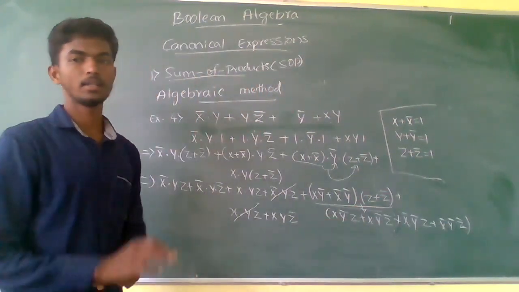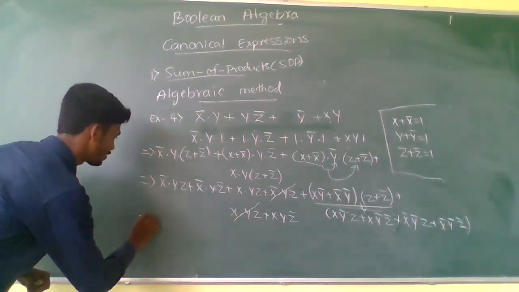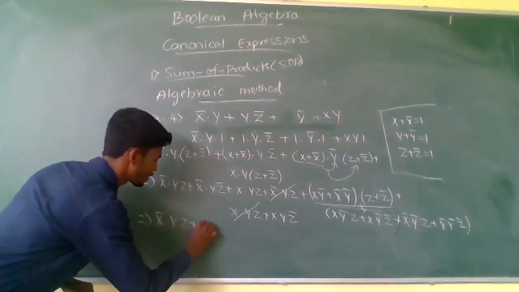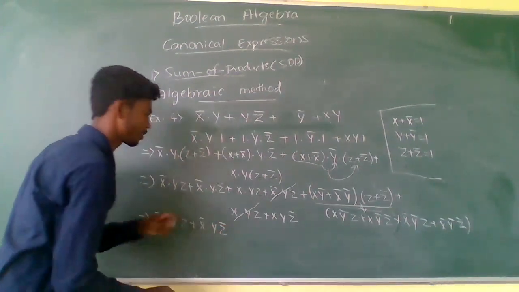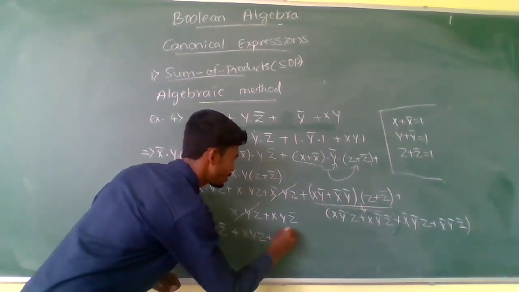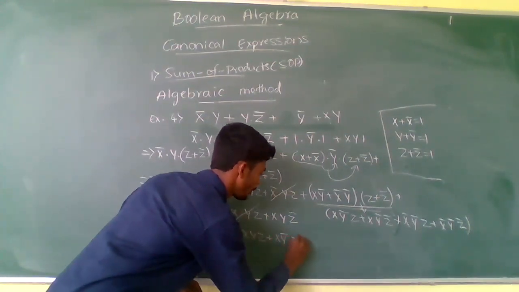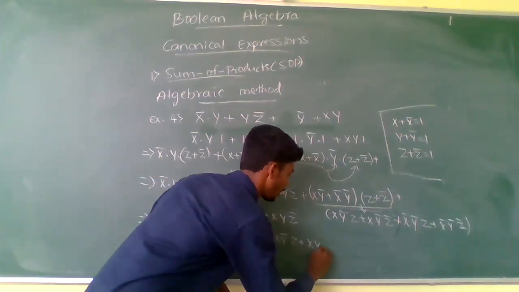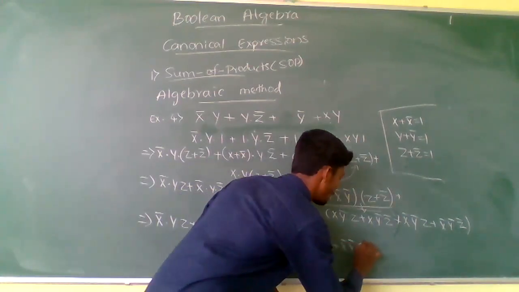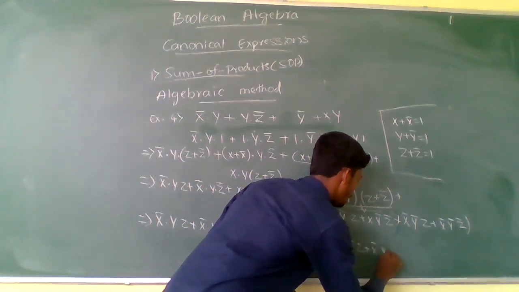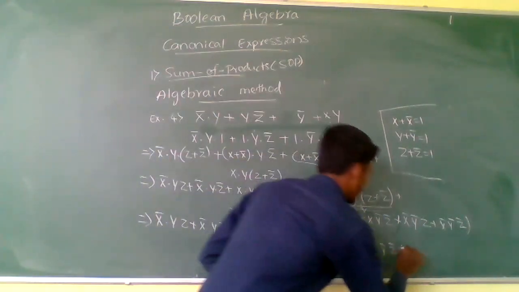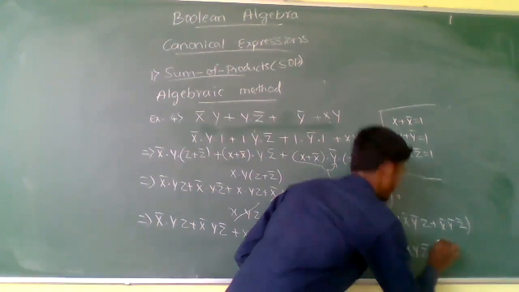So all the different terms, just write them as they are. Once again: x y z plus x complement y z complement plus x y complement z plus x y complement z complement plus x complement y complement z plus x complement y complement z complement plus x y z complement.